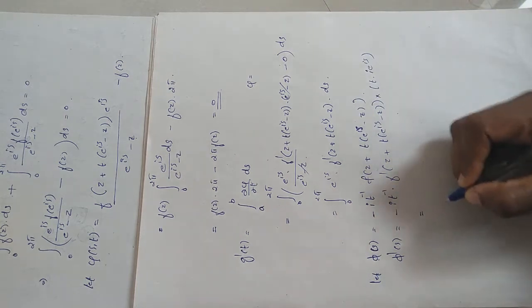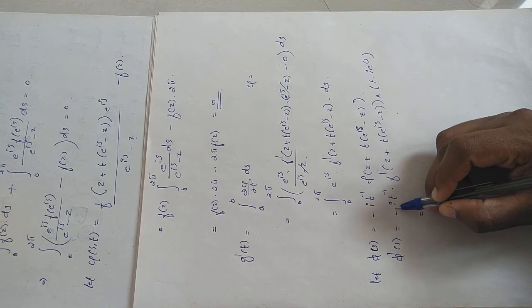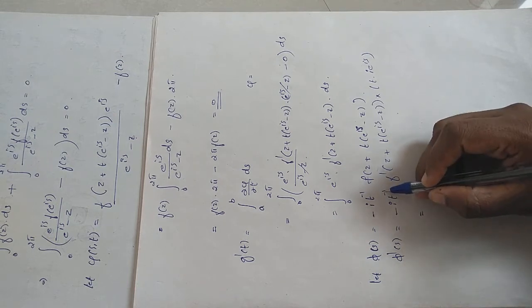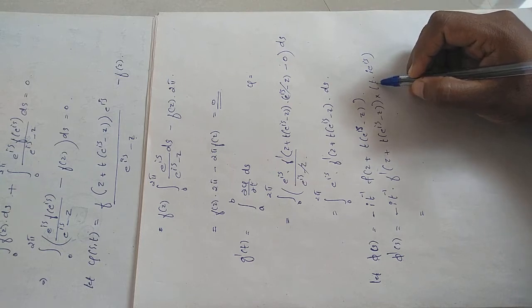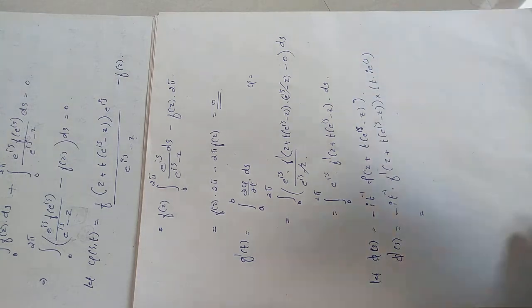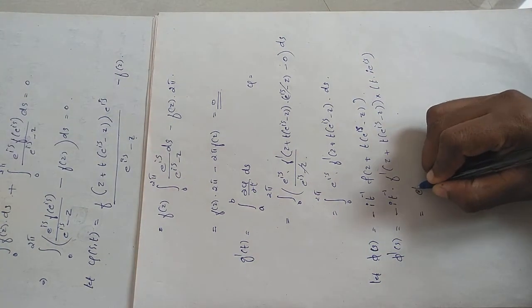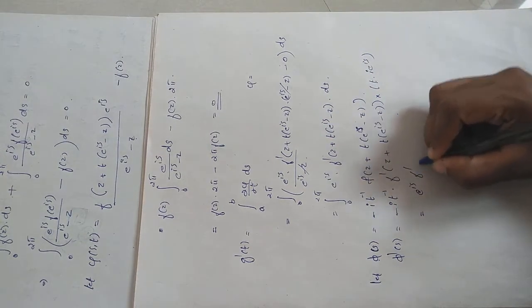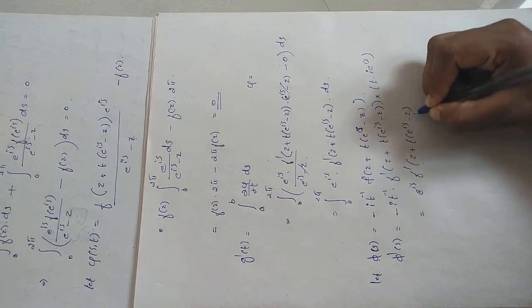So i into i is i square, which is minus 1, and minus times minus is positive 1, and t raised to minus 1 into t is t raised to 0, which becomes 1. So the whole term is e raised to is into f dash of z plus t e raised to is minus z.